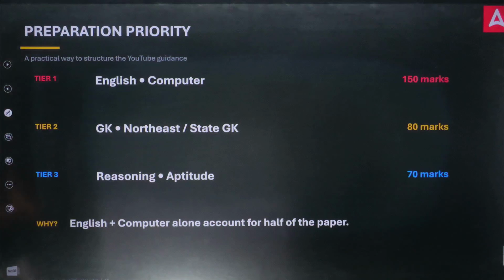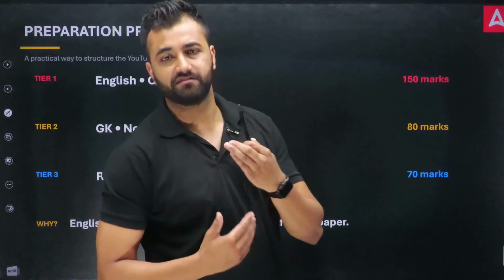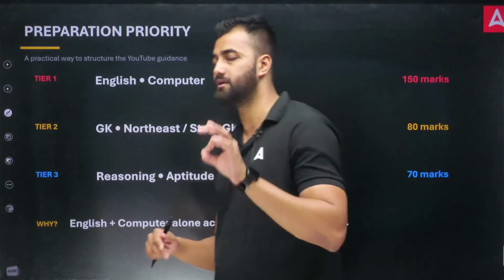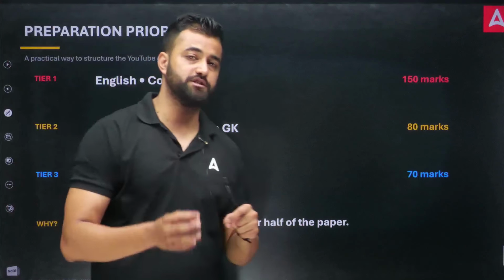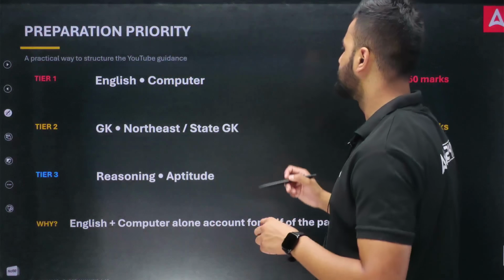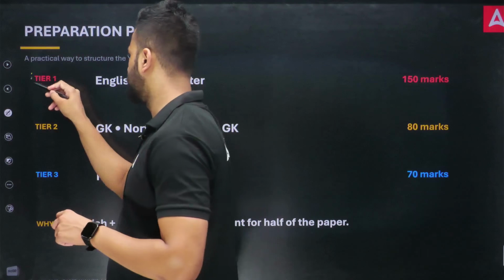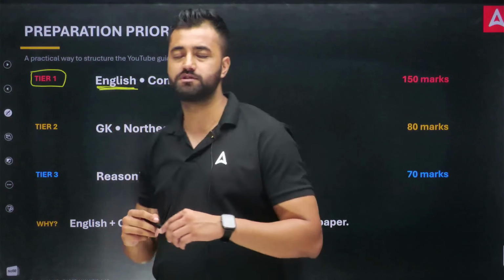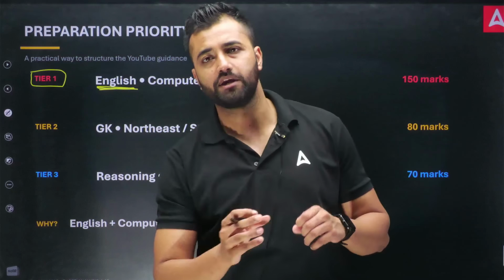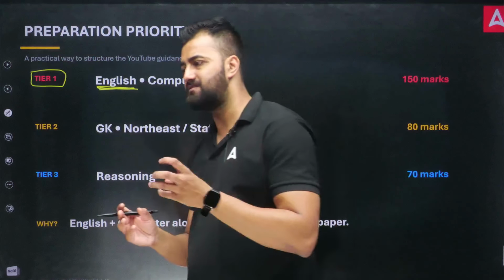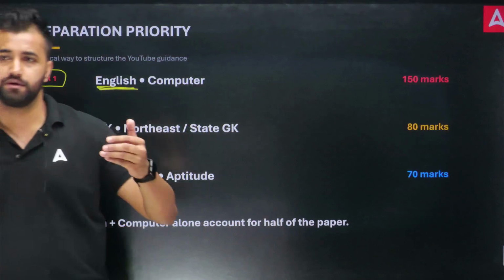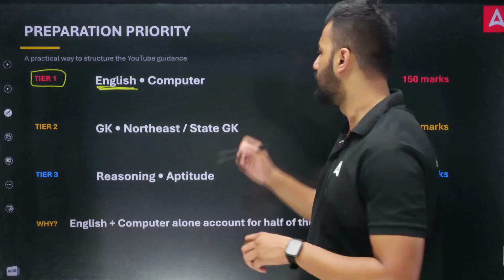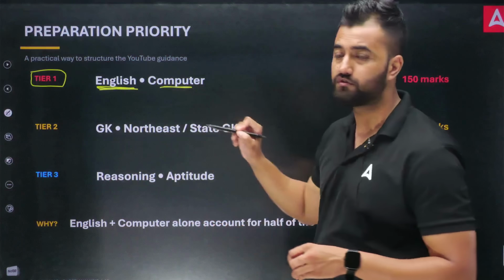Now if you move ahead, next time if you want to give the examination, and if the same pattern exists in your examination, which I think will probably be, in that case, what should be your preparation priority? So you should prioritize English and computer first. Tier 1 subject would be English and computer, because English won't be easy, my friend. I will surely insist that you make your English strong. Even though we have a basic decent level of English, you still have to go higher. You have to focus on vocabulary more, and also understand antonyms and synonyms questions. Along with that, you should also focus on computer, because this is also a scoring subject.